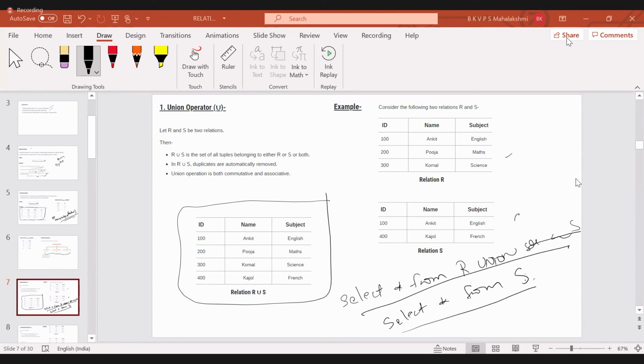Okay, ma'am. Okay, good. Do the same for intersect and set difference also.